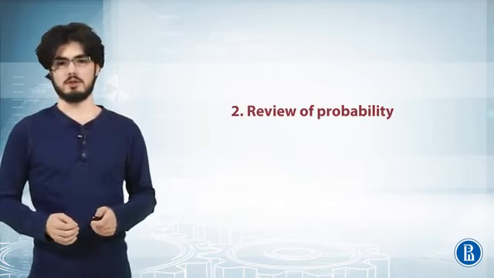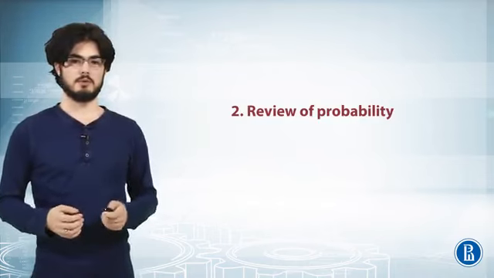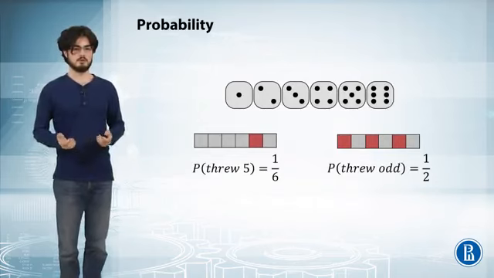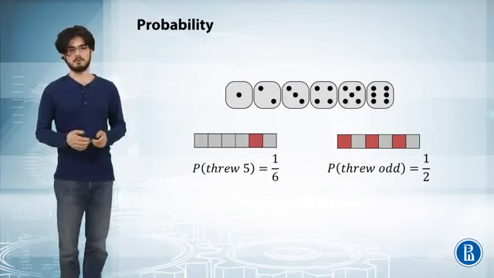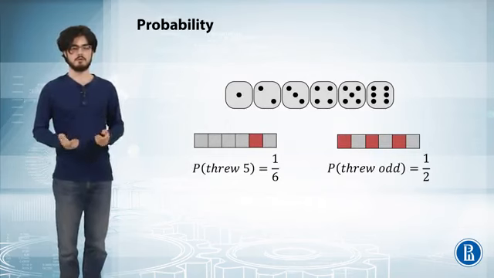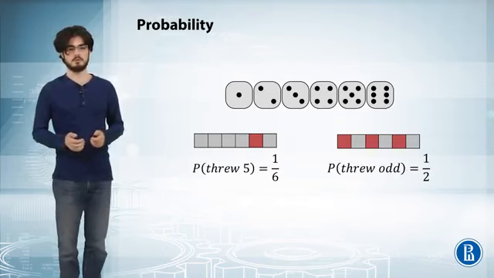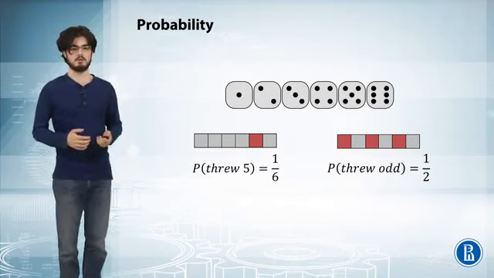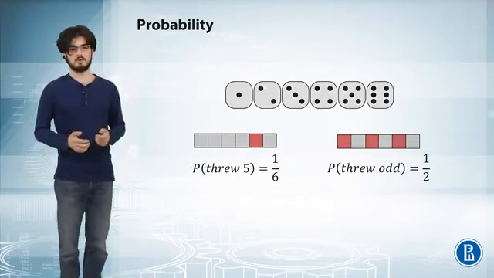Before we continue, let's review some basic principles from probability theory. We define a probability in the following way. Imagine you have some source of randomness, for example a dice, and you repeat an experiment multiple times. And as the number of experiments goes to infinity, you get the probability as a fraction of the times some event occurred. For example, you would expect for a fair dice that the event that you threw 5 would have a frequency about 1/6. And for an event that you threw an odd number, it would be somewhere around 1/2.